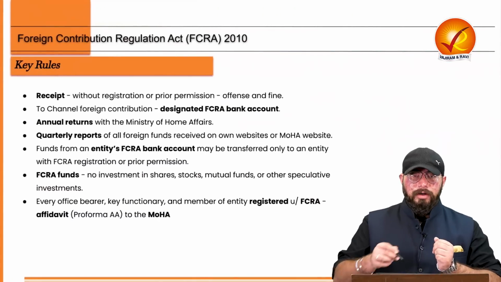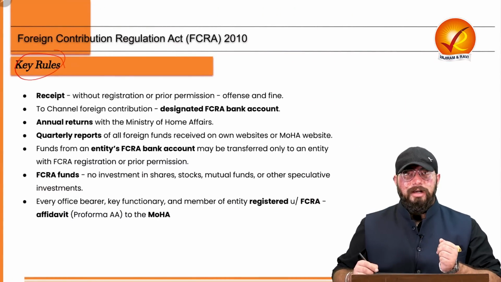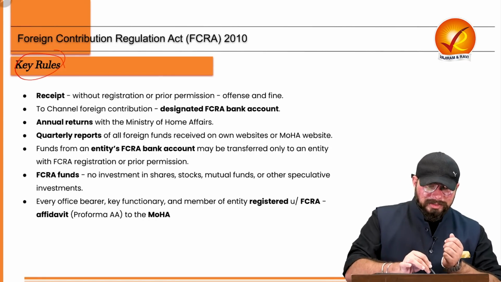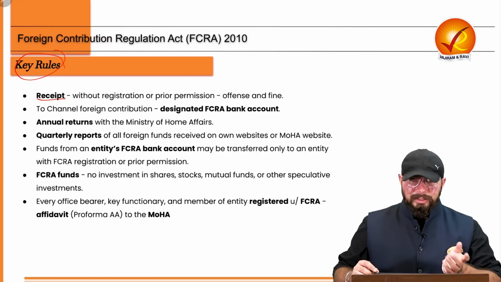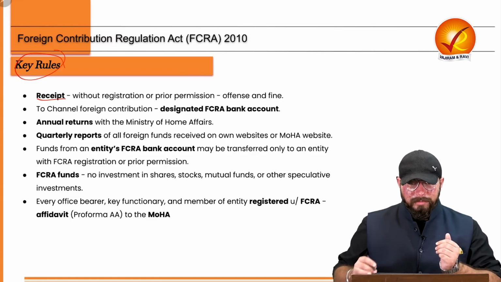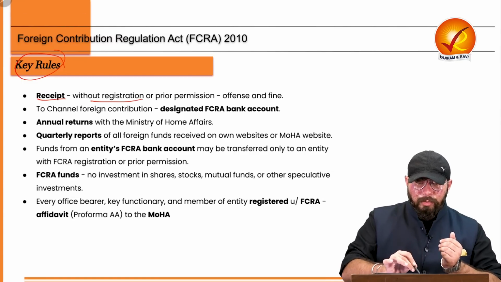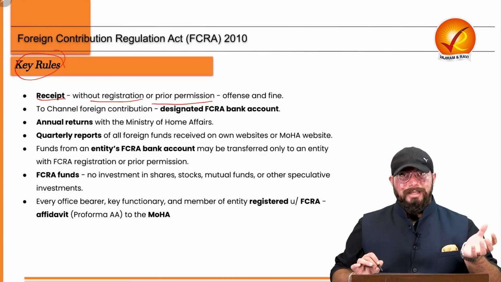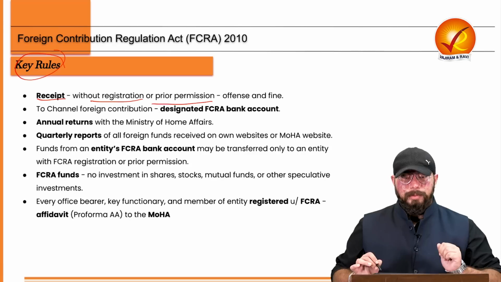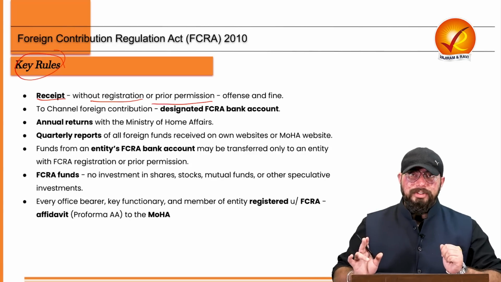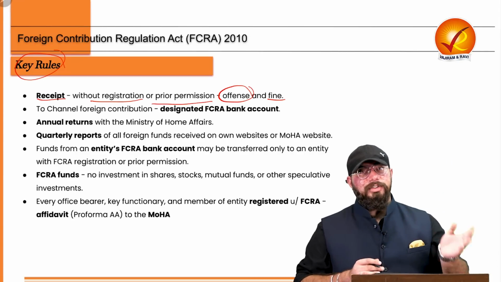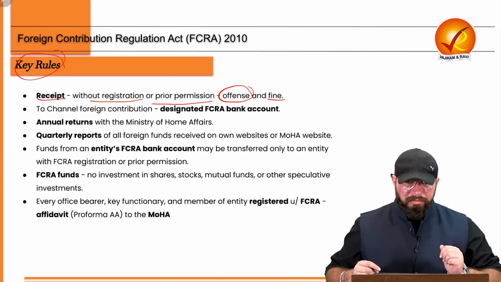So now let us move on to the key rules of your FCRA 2010. What are the key rules under this? That is very important for us to understand. First is related to the receipt. If you are receiving foreign contribution without registration or without prior permission, which are the two ways in which you can accept the foreign contribution, which we discussed in the previous part, it will be considered as an offense. And you can also be fined as well. That is, the association or organization or the individual can be fined as well.